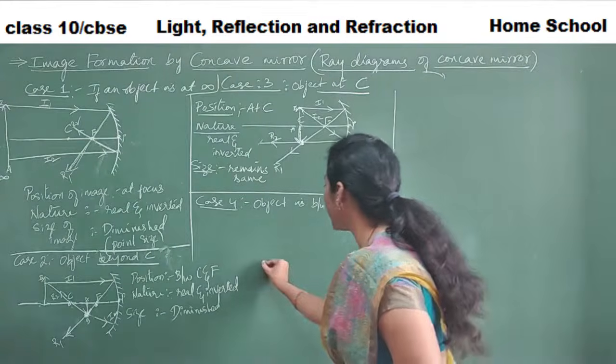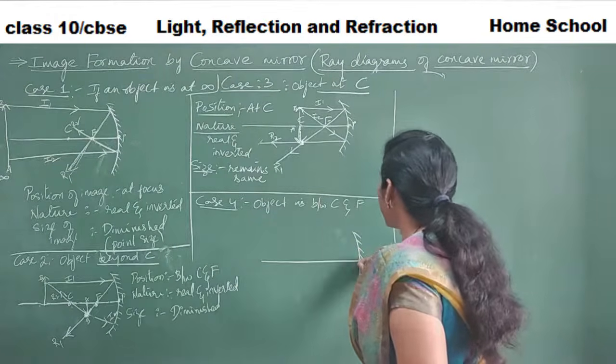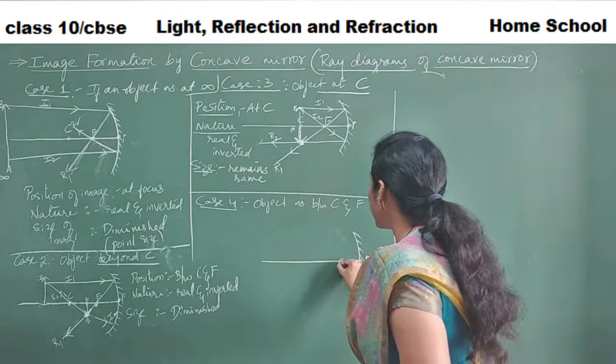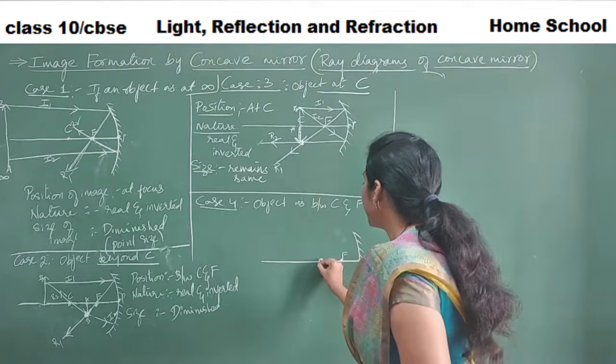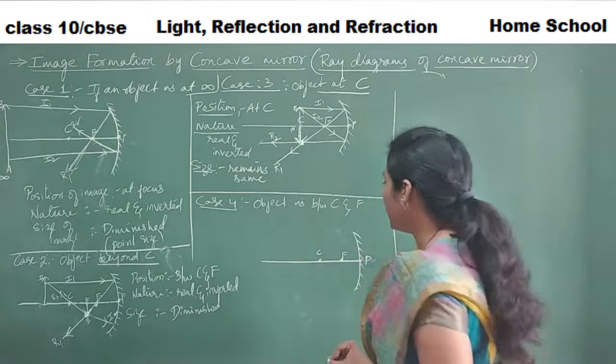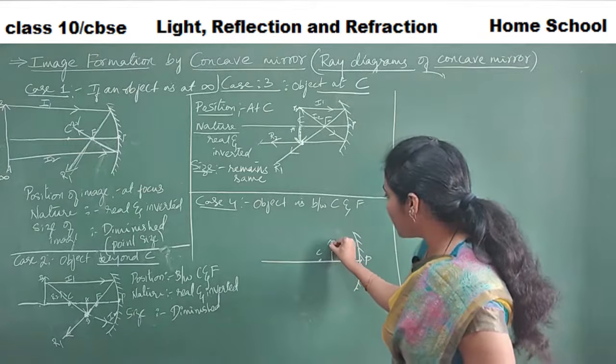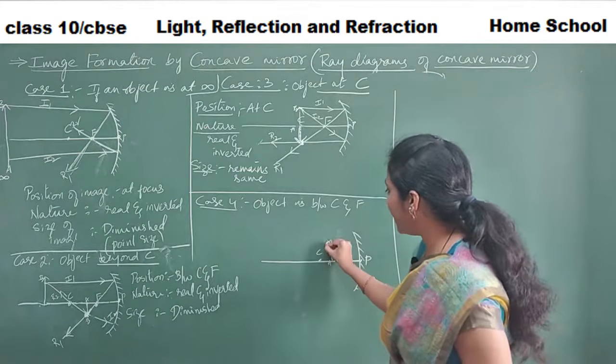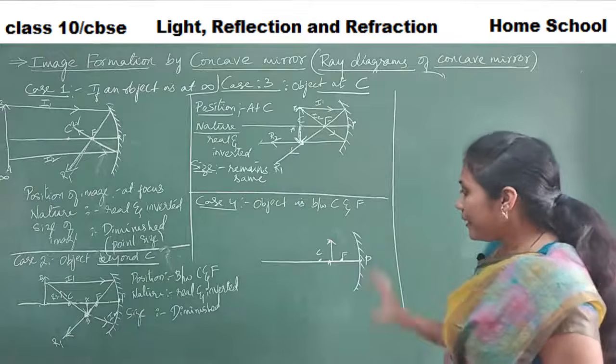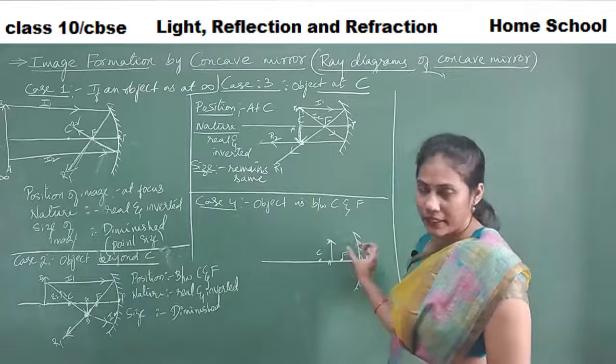Can you guess here? Say this is our pole, this is our focus, this is our center of curvature. See, exactly I am bringing my object here. So this is my object, AB is my object. Now let us draw the ray diagram.